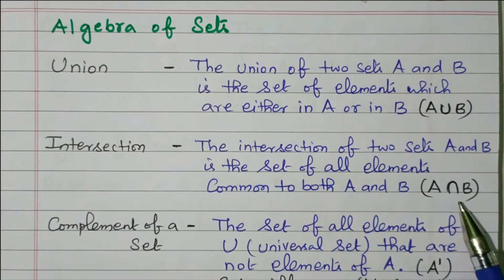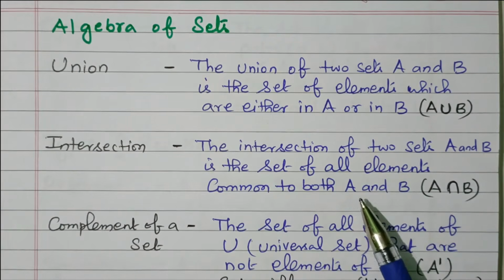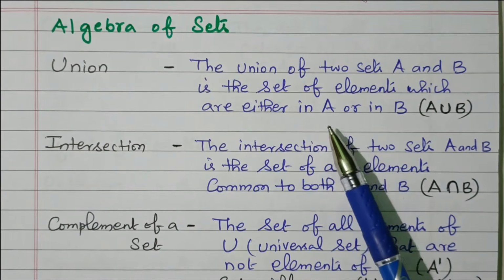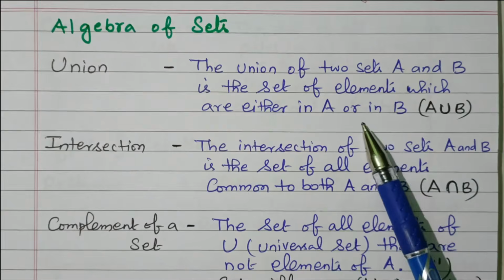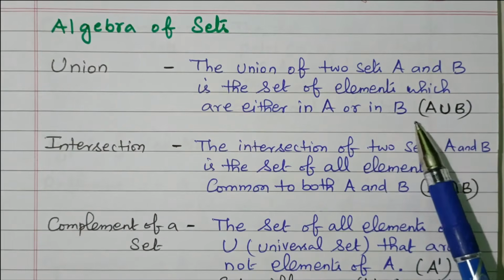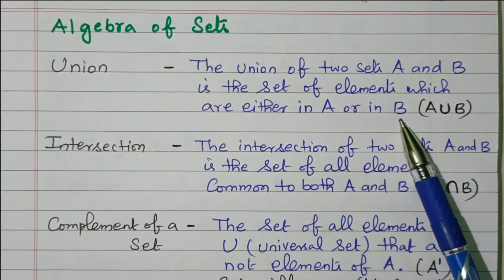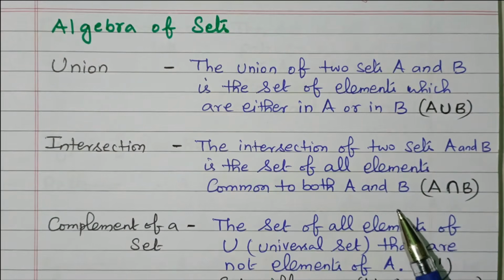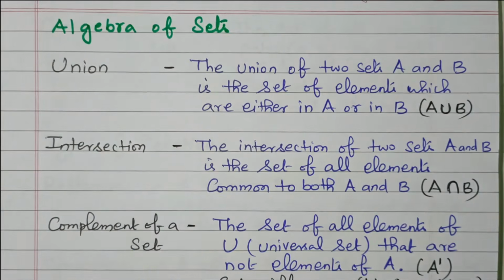So A intersection B gives the elements that are available commonly in A as well as B. But in A union B, the elements available in A and the elements available in B are all grouped together, so it may be the sum of the elements available in A and in B. For intersection, the elements commonly available in A as well as B are grouped together. Union means all the elements. Intersection means commonly available elements.